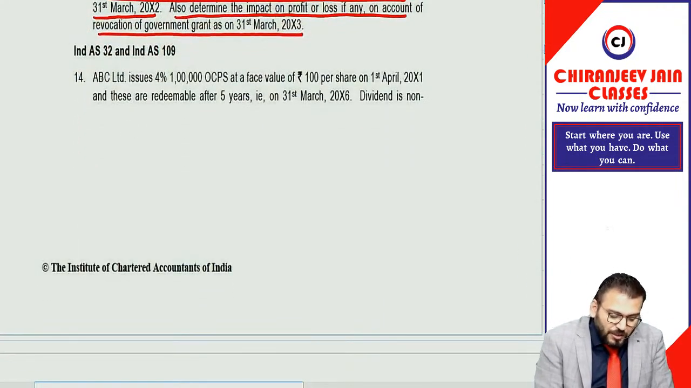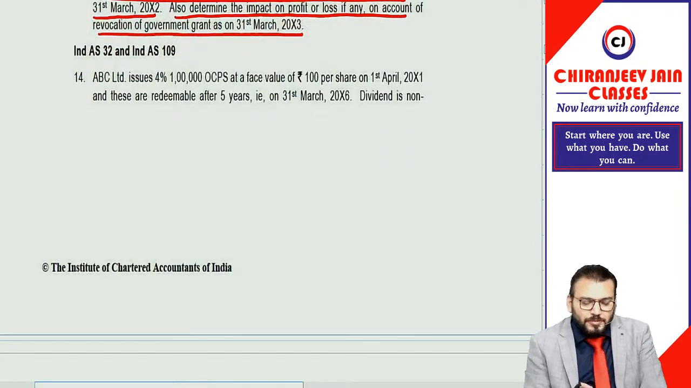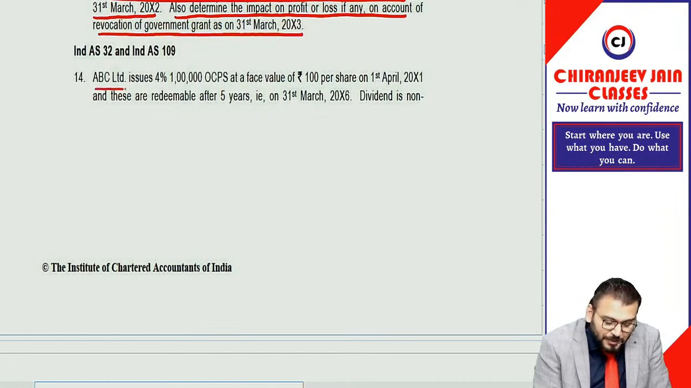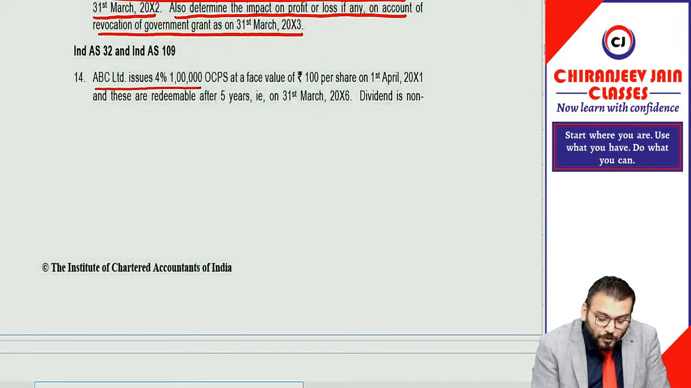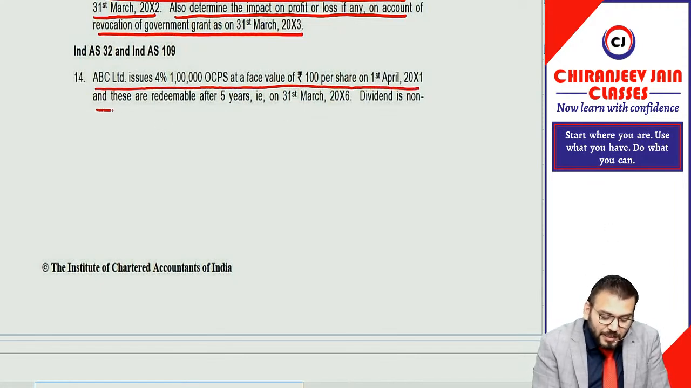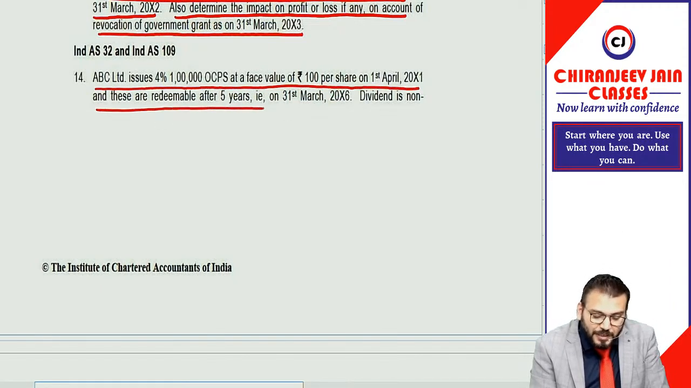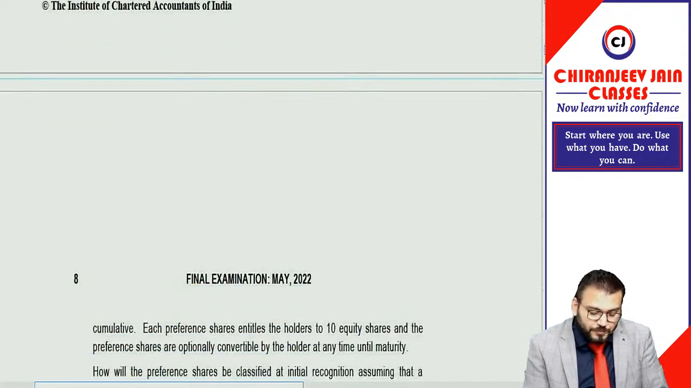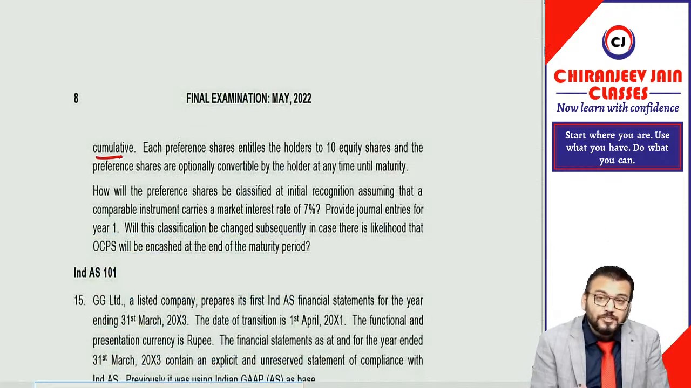The next question is on Ind AS 32 and Ind AS 109. This is also a very simple question. ABC Limited issued 4% 1 lakh optionally convertible preference shares at a face value of 100 per share on 1st April 2001, and these are redeemable after 5 years, that is on 31st March 2006. Dividend is non-cumulative.